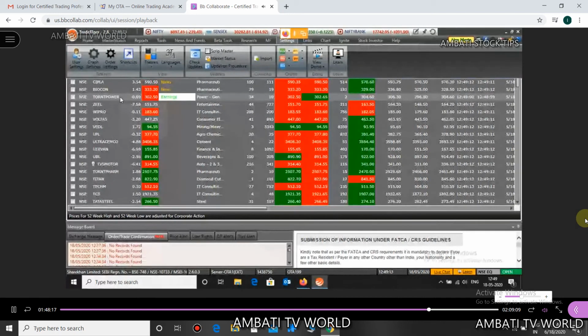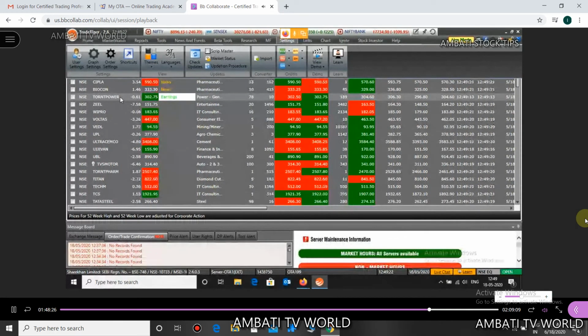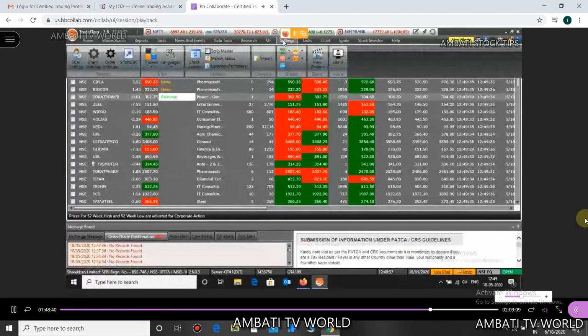As far as the important options are concerned, I have covered all the important tabs here, guys. There is just one tab which I will not be able to complete in 10 minutes time. It's 12:50. It's the settings tab.